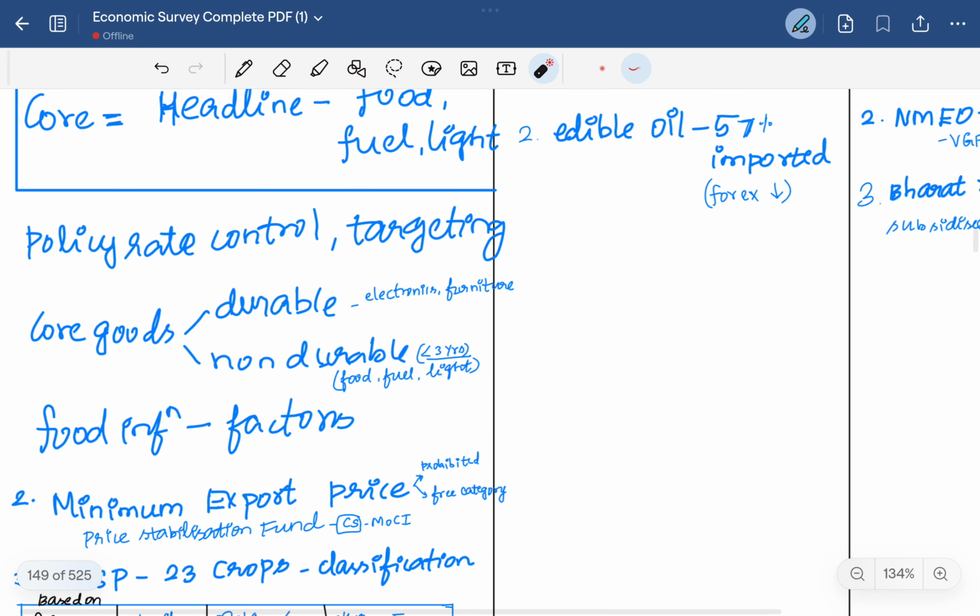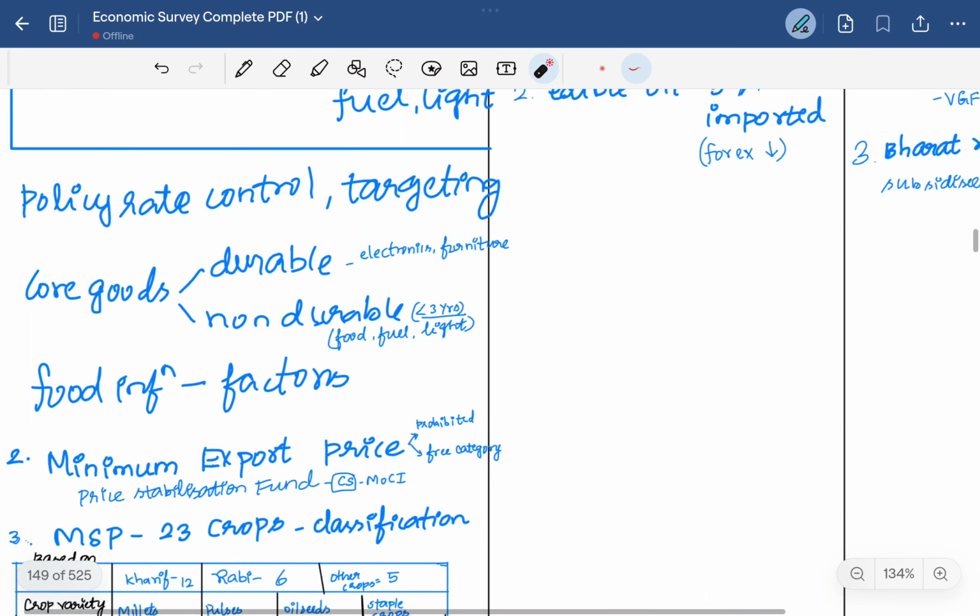Then core inflation is measured with the core goods. Here I haven't mentioned the services; services are also there, as core services. The core goods are divided into core durables and core non-durables. Durables are goods which last for more than 3 years. For example, electronics and furniture. The non-durables are food, fuel, and light, basically the energy supplies. Core services are like technology services and software services. These are some of the core services.